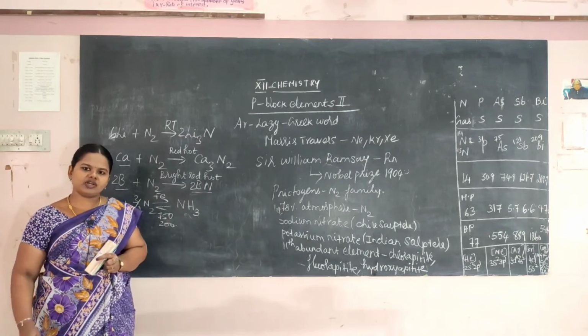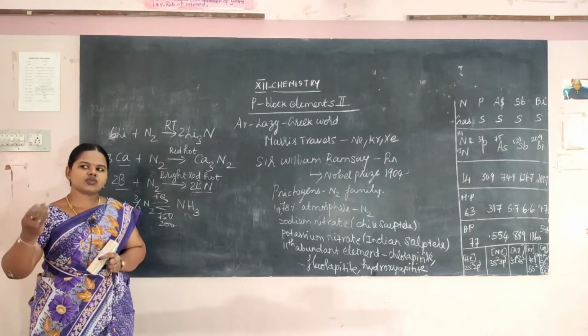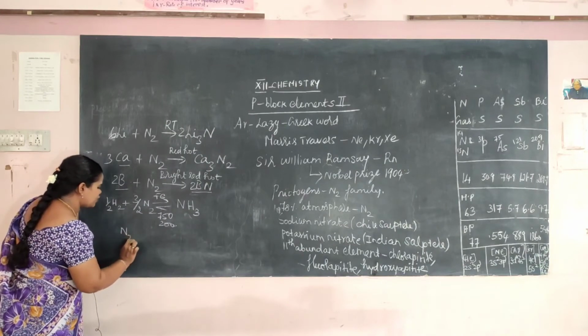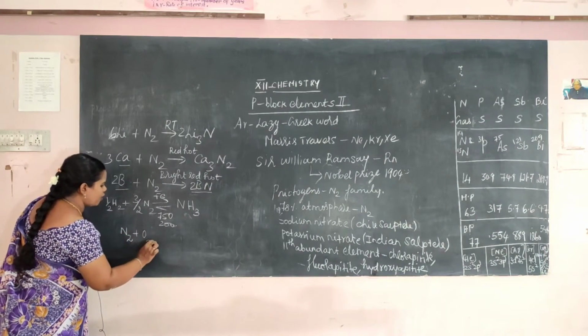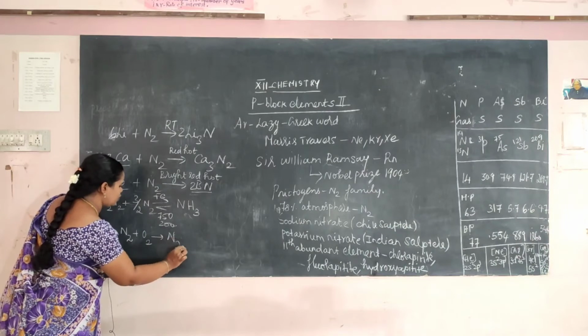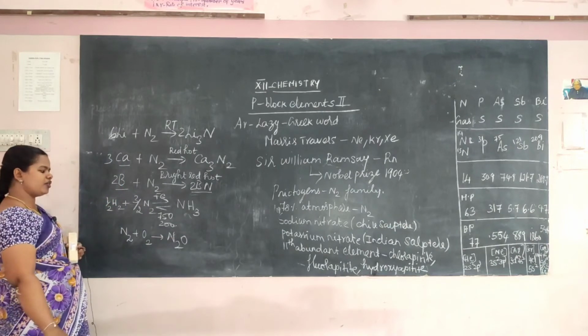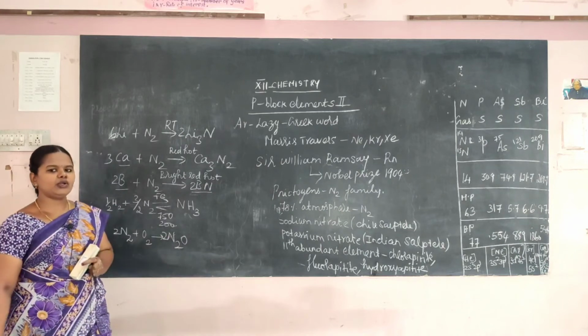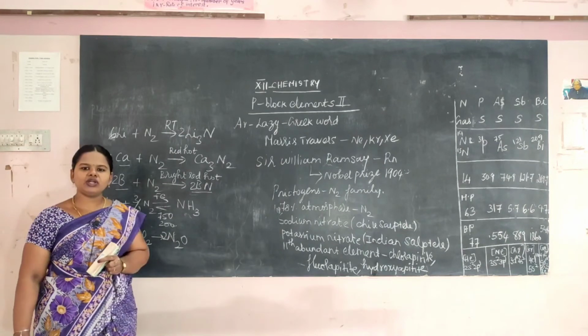And when nitrogen reacts with oxygen, it forms nitrous oxide, N2O. N2 plus O2 forms N2O.